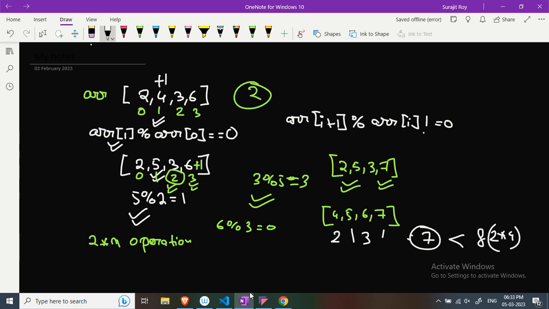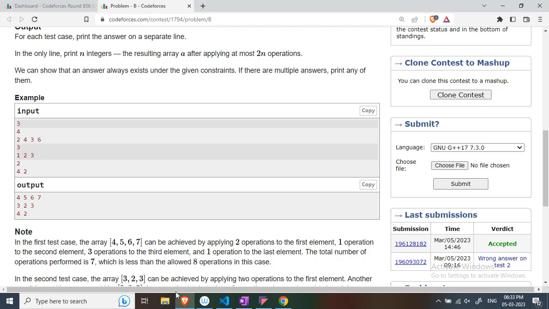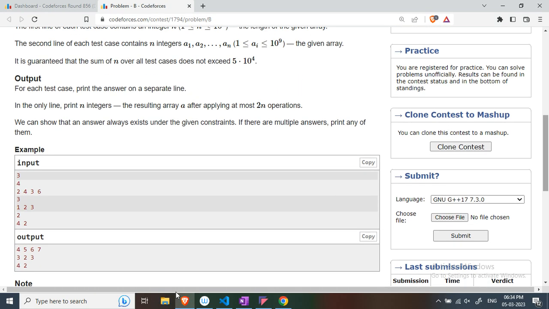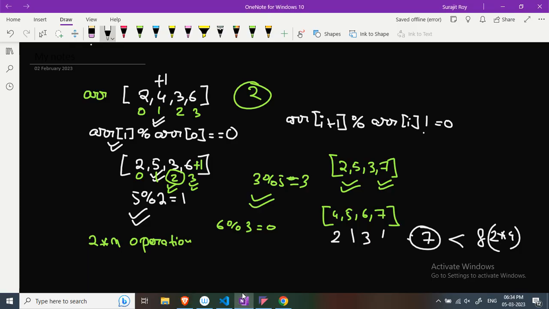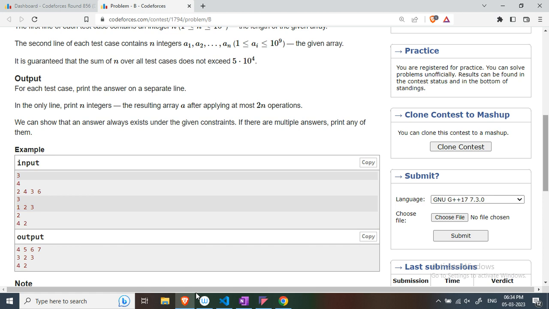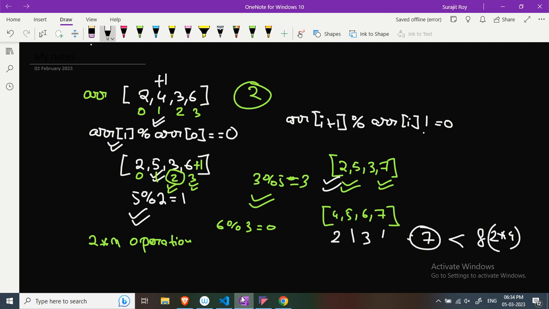Okay, 2 into 4. And if you check the output, we can show that an answer exists, and if there are multiple answers, print any of them. Okay, so this will be our valid answer. Any vector that satisfies the property will be our answer. Okay, now let's see the code of this program. So let's first discuss what our strategy will be to perform the solution.